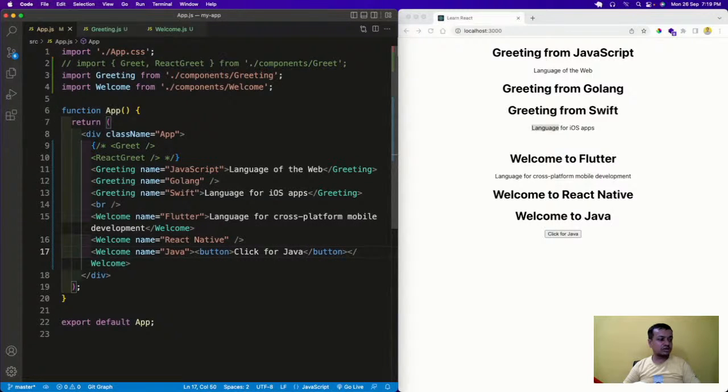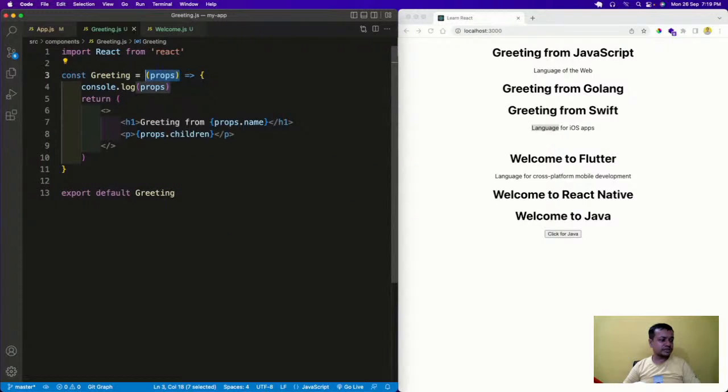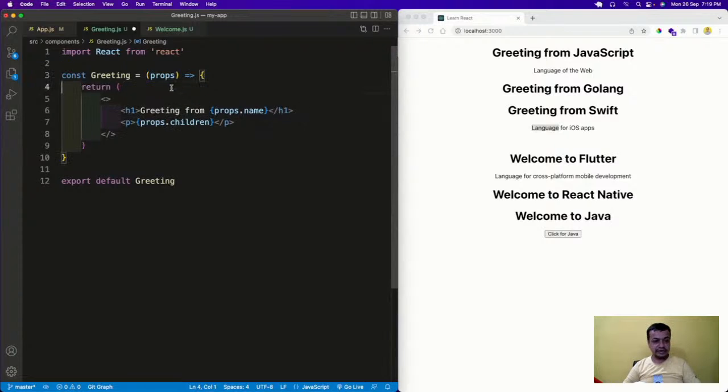Here, what is happening is we are passing the props. Props is an object, so we can do the destructuring directly here. Instead of this, I'll write name, comma, children. You'll think it is a small thing, but in bigger projects it is used a lot. This is object destructuring, which is ES6. So I don't have to use the props keyword now. I've done this destructuring, and now I'll save it.